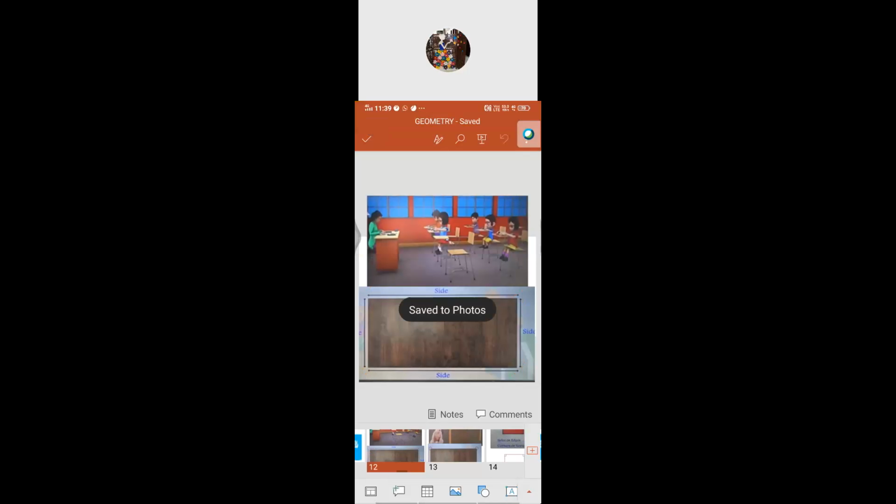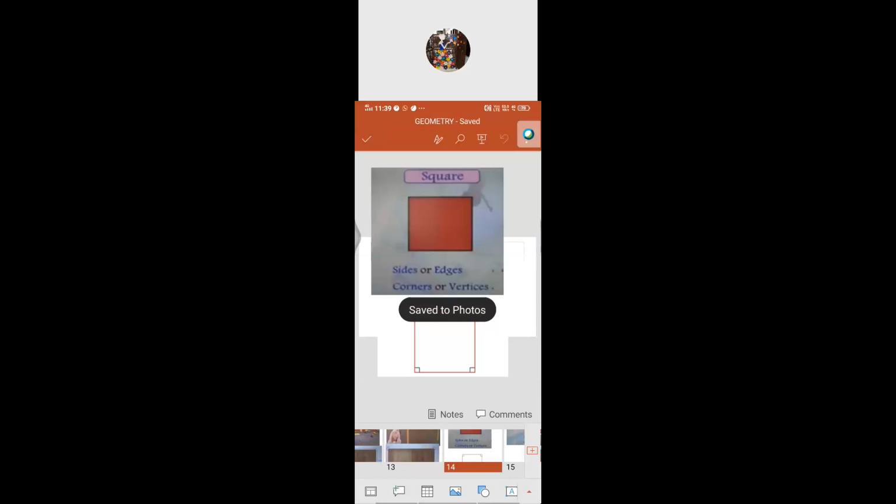So we'll see for each shape how many corners, how many vertices. So if you come here, square. See that one, square. How many sides are there, children? One side, 2, 3, 4, isn't it?